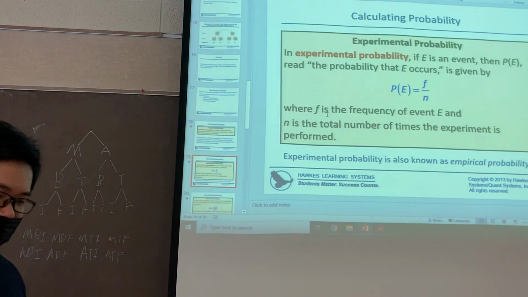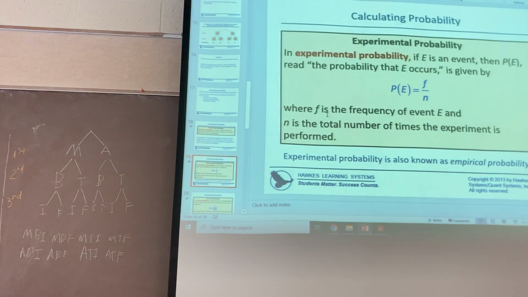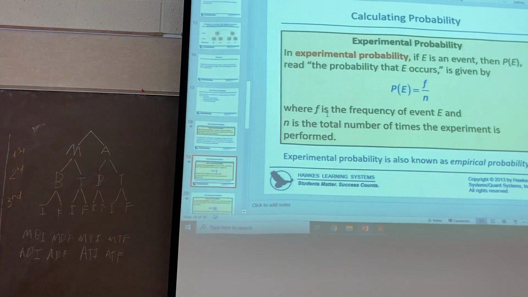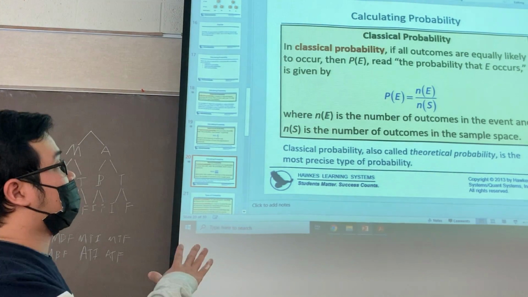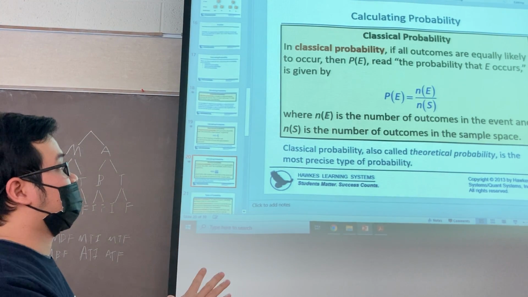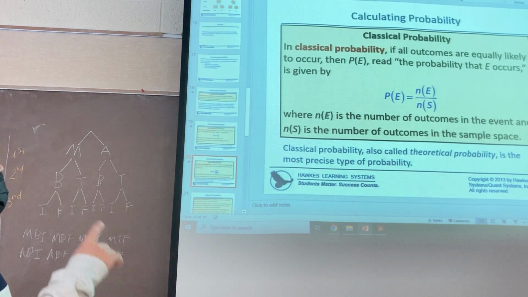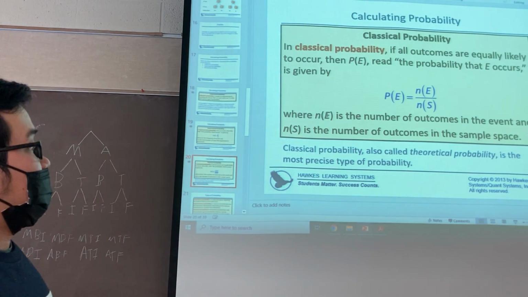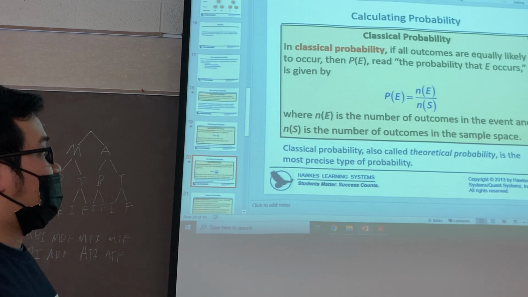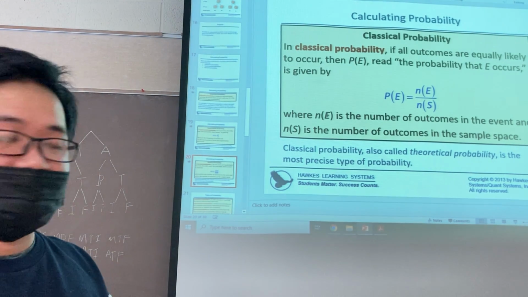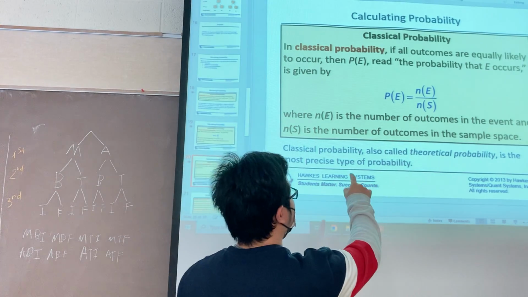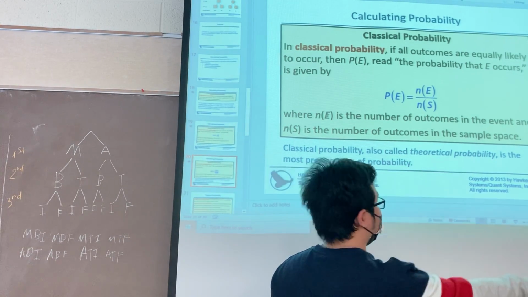The final one, which is often used in our course, is classical probability. It appears very often. It is calculated by the number of outcomes in the event divided by the number of outcomes in the sample space.